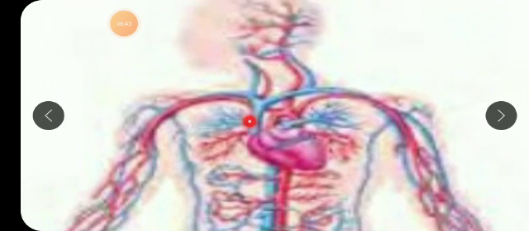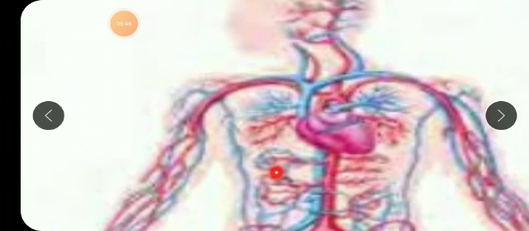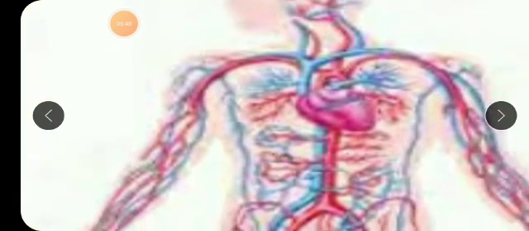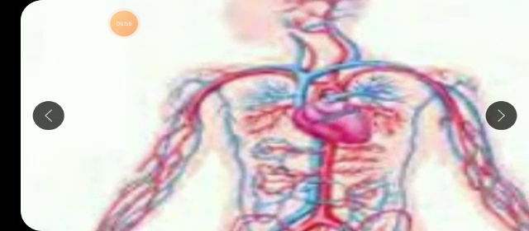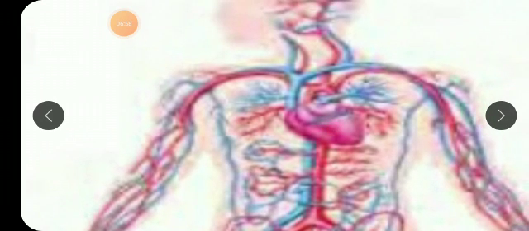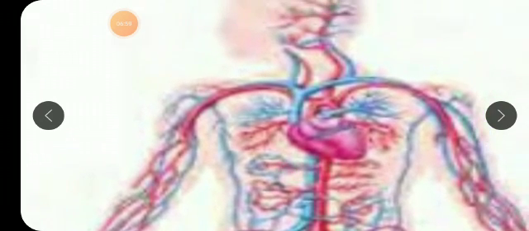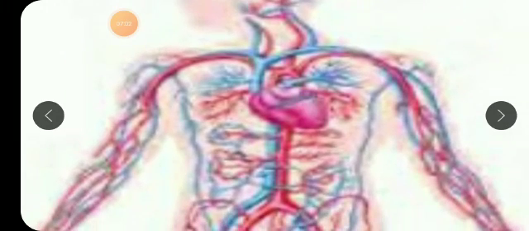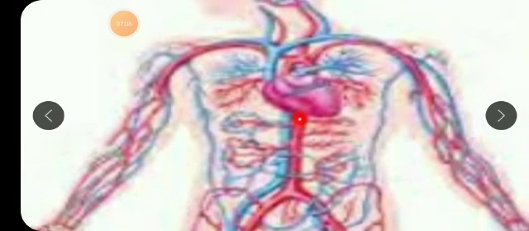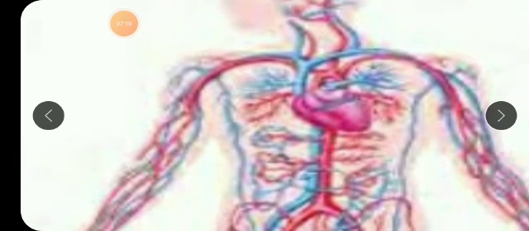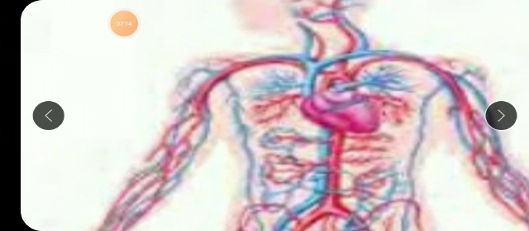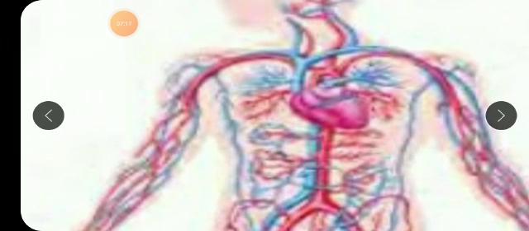Pure blood is supplied to all different parts of the body, and impure blood is collected from all different parts of the body again to the lungs. It is purified here. It is just like a purification center. The way we have a water purification center, same way we have a blood purification center, and that center is the heart. So the heart and various blood vessels are a part of the circulatory system. So what is circulated here? Blood is circulated. Continuous flowing of blood from the heart to different parts of the body, and from different parts of the body to the heart again. This process is called circulation.